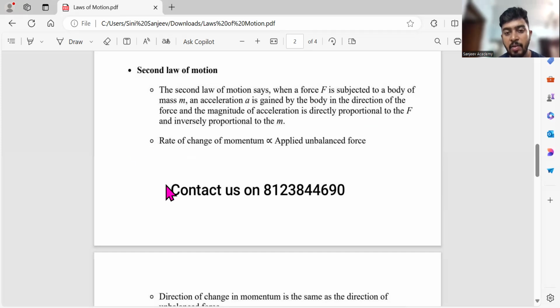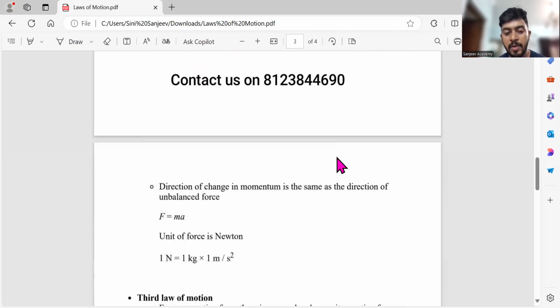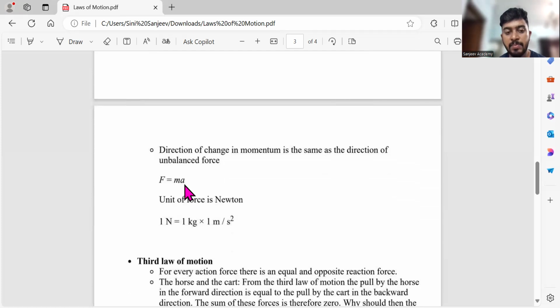This is my second law of motion, also called the law of momentum. What is force? Mass into acceleration. The unit of force is Newton.